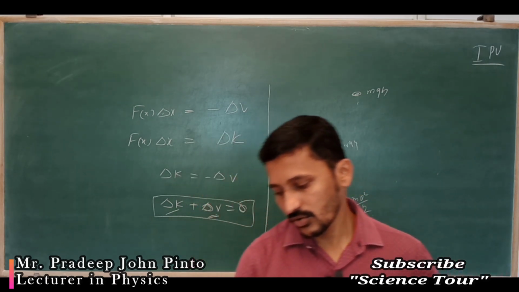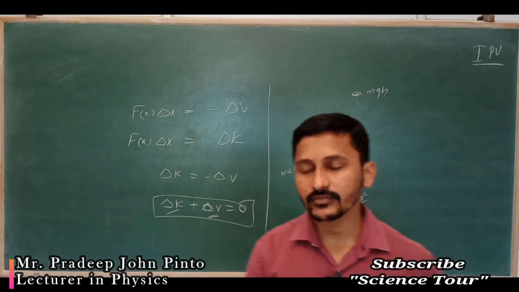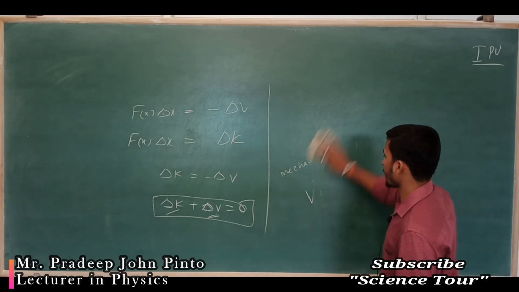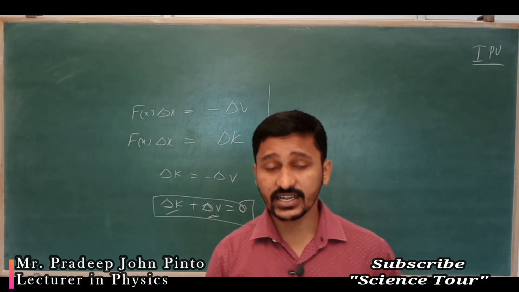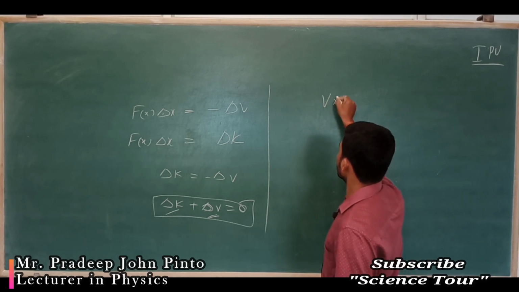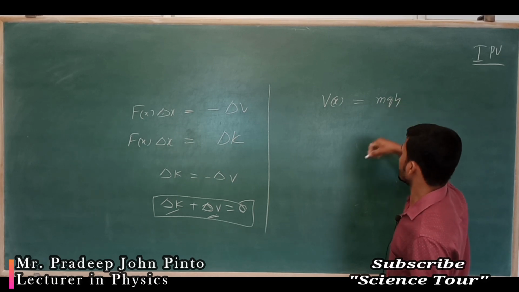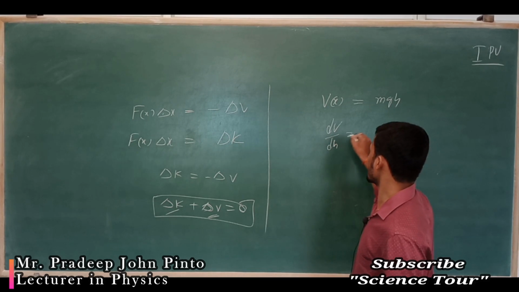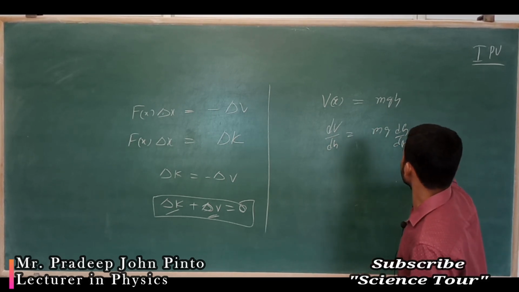So, from all these things we understood many things. Energy is a scalar quantity. Potential energy is a scalar quantity, that was mgh. Now, what will I do? The derivative of potential energy with respect to distance, mg into dh by dh, is equal to mg.